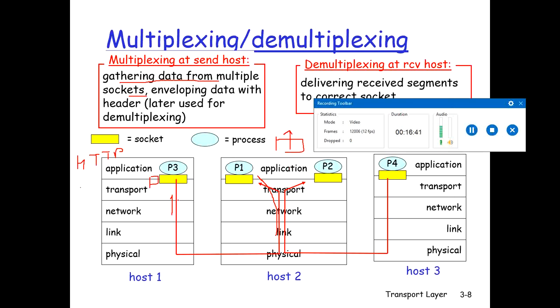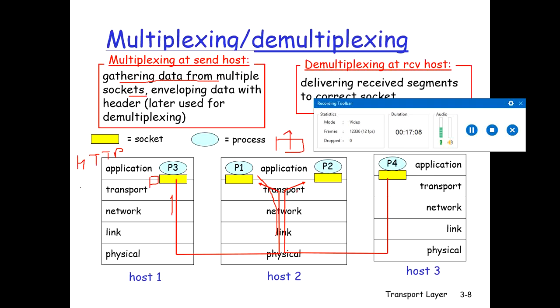If you see in this figure, host 1 using process 3 is trying to send a packet to process 1 on host 2, and host 3 using process 4 is trying to send a packet to process 2 on the host. So the transport layer is the middle layer over here, in host number 2.